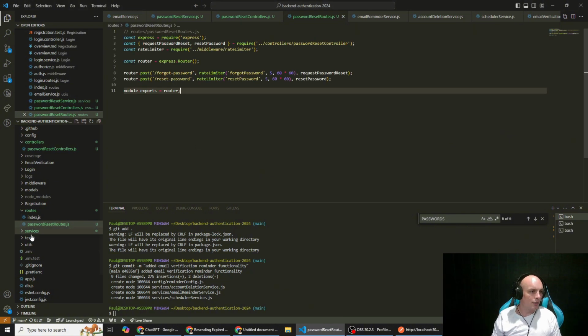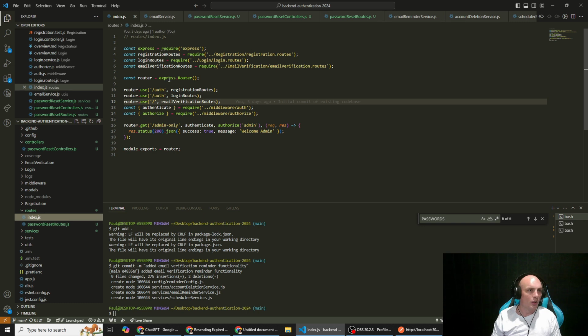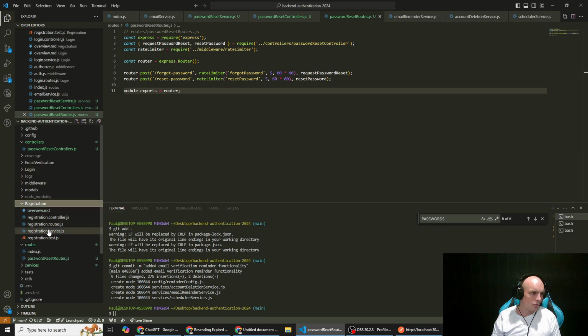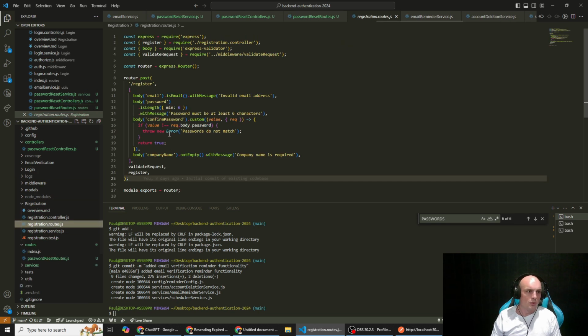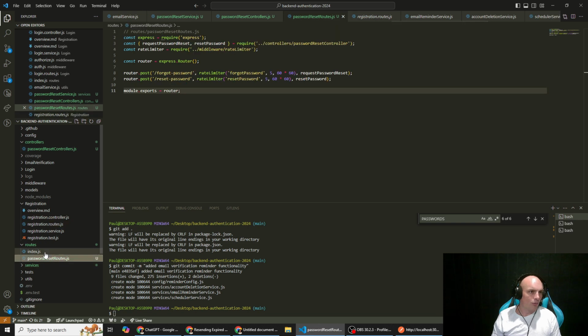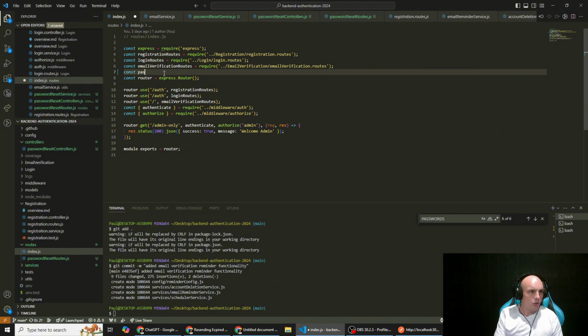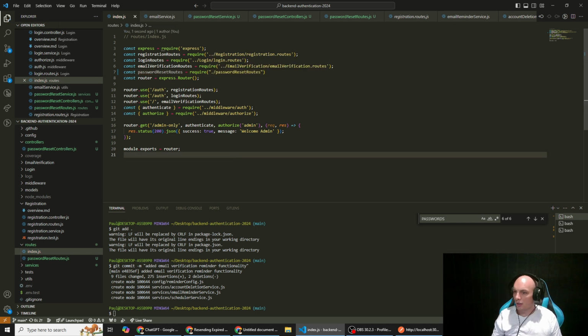Save that, and then in our routes we're going to import these routes. So just const passwordResetRoutes equals require. It's in our same folder, so we do that. So we save that, and then this is where we had this